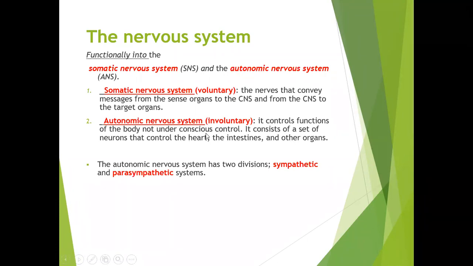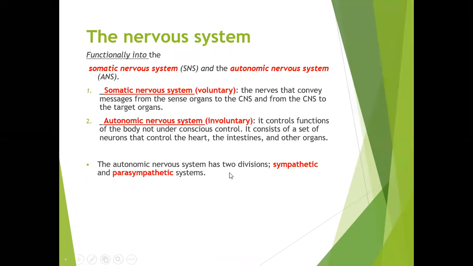As we know, we cannot control the heart; we cannot increase or decrease the heart rate. As well as the intestinal motility for absorption and other things, as well as all other organs, especially those present in the abdomen as well as in the thoracic region.